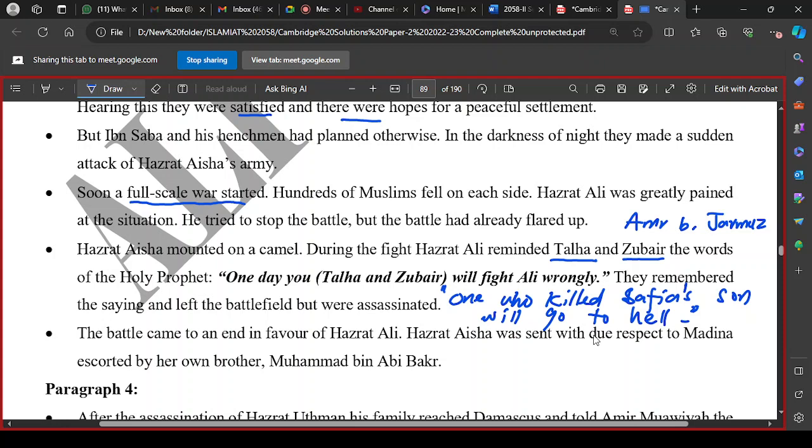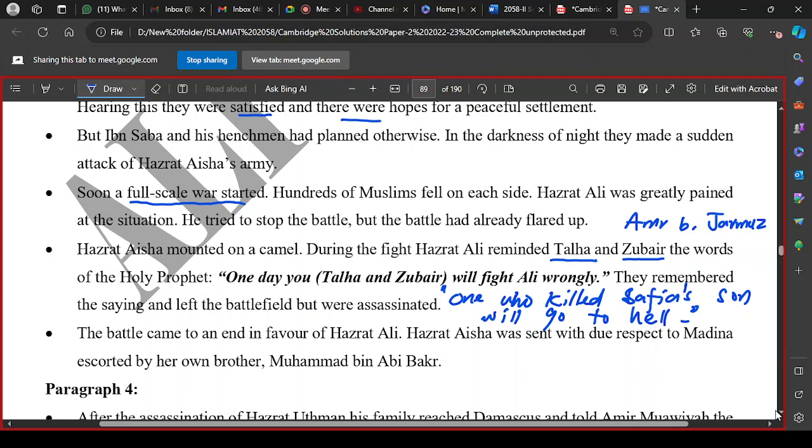The battle came to an end in favor of Hazrat Ali. Aisha Radhiyallahu anha was sent with due respect to Medina, escorted by her own brother Muhammad bin Abu Bakr, and later on she retired from political life.